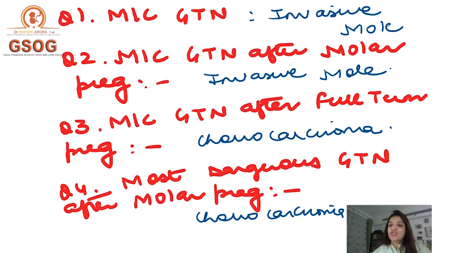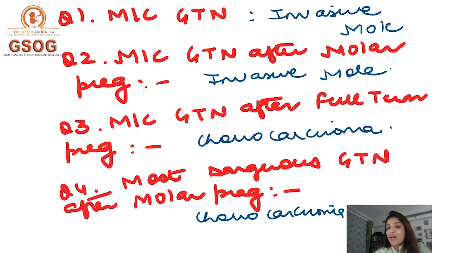Now your answer changes and it becomes choriocarcinoma. So after molar pregnancy, the most common GTN is invasive mole, and after full-term pregnancy, the most common GTN is choriocarcinoma. Overall, the most common GTN is invasive mole.